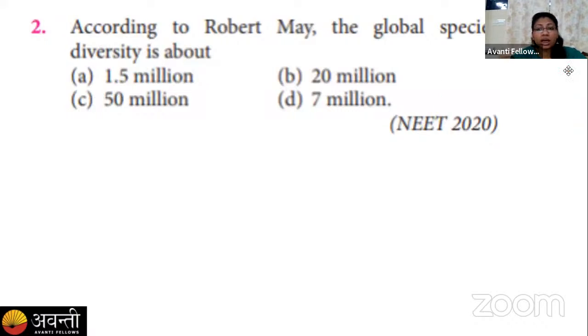The next question says, according to Robert May, the global species diversity is about what? He gave us the approximate number of species which exist on the earth, on the globe. Your options are A, 1.5 million, B, 20 million, C, 50 million, and D, 7 million. So here is the poll, and the poll will remain here for 20 seconds. You have to start giving your answer now.